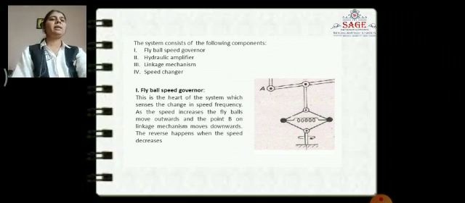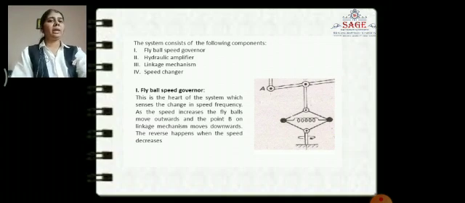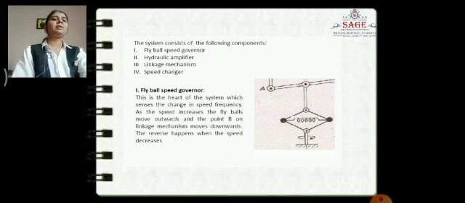The fly ball speed governor is the heart of the system, which senses the change in speed or frequency. As the speed increases, the fly ball moves outwards and point B on the linkage mechanism moves downwards. The reverse happens when the speed decreases.